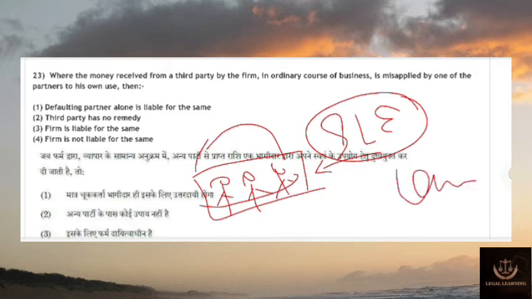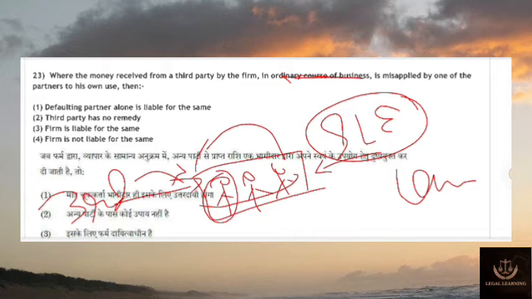Now if there is money received from a third party who gave money to one of the members of the firm, that means one of the partners, in the ordinary course of business, that means money given for the purpose of business, and the money has been misapplied by one of the partners to his own use.